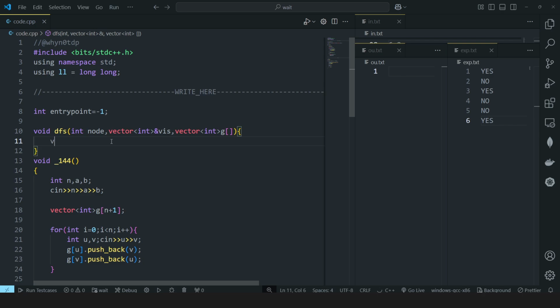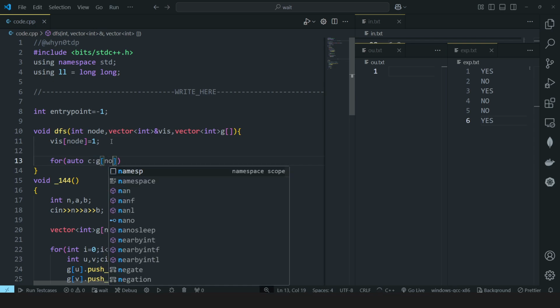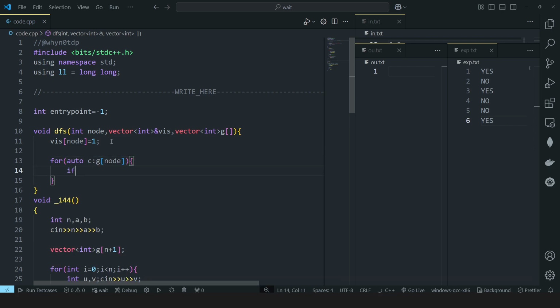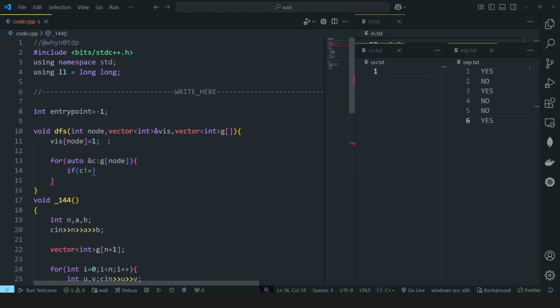So what we will do, it will first mark this node as visited, right? And then it will iterate through the children of this current node. Let me also pass it by reference only, so it will be better and no copies will be made. So if this child is not equal to the parent, I forgot to pass one thing, that is the initial parent of b. So initial parent of b is -1, let's say. So here I will be writing it as parent, right?